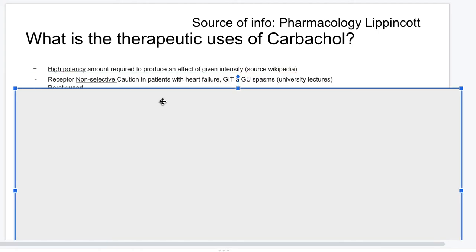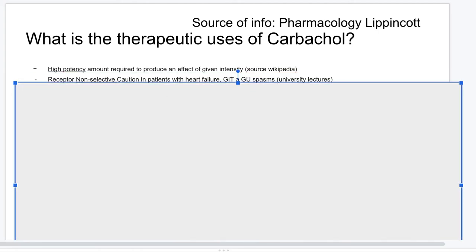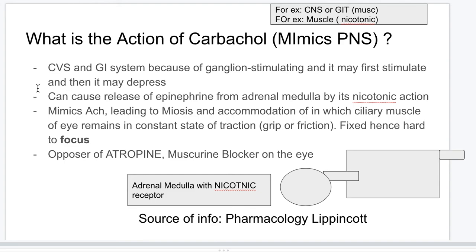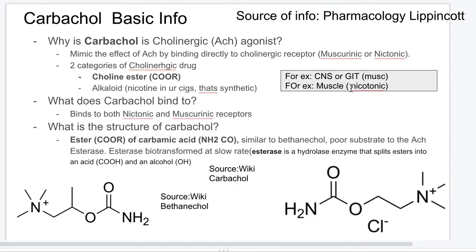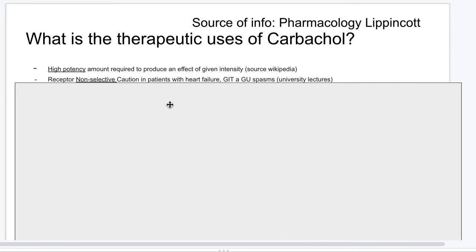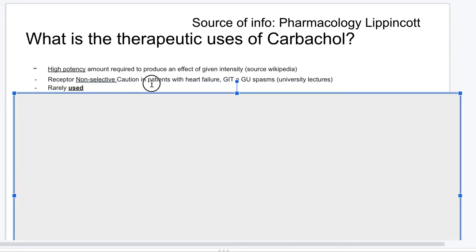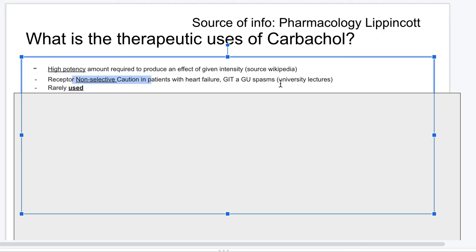High potency. The next thing, like I said, is non-selective. Non-selective, like I explained to you guys over here, it can bind to both nicotinic and muscarinic. It's not very selective in that it only binds to nicotinic or only binds to muscarinic. And like I said, this non-selective point I've got from my university lectures, and this high potency, the source is Wikipedia. And another thing, I believe I got this from my university lectures, by the way.